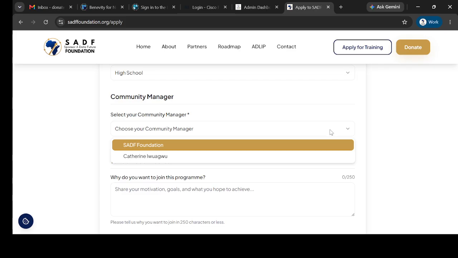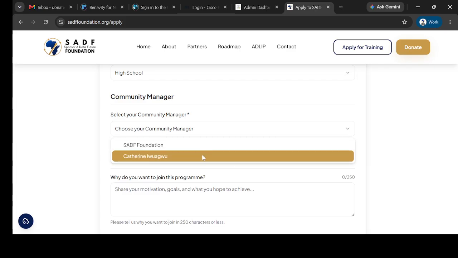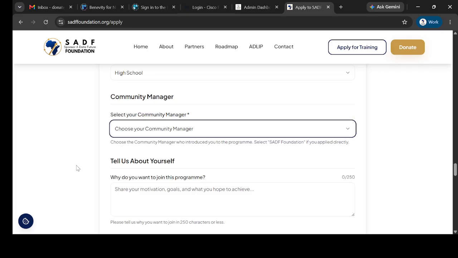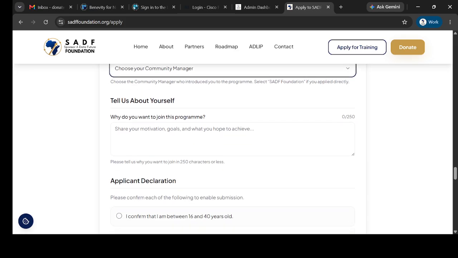They mentor you, they guide you through, they ensure your course is being completed. Every problem, every challenge you face, they are always there to ensure it's being fixed. So it's always good to choose anyone, and anyone you choose, you will be contacted by that person, right? Once you've done that, the next thing you're seeing here is tell us about yourself. So you tell us about yourself, write something reasonable about you and why you want the sponsorship.